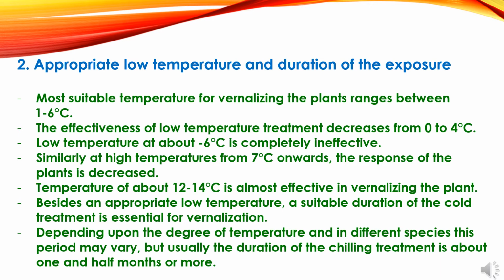Second condition: appropriate low temperature and duration of the exposure. Most suitable temperature for vernalizing the plants ranges between 1 to 6 degrees centigrade. The effectiveness of low temperature treatment decreases from 0 to 4 degrees centigrade. Low temperature at about -6 degrees centigrade is completely ineffective. Similarly, at high temperature from 7 degrees centigrade onwards, the response of the plants is decreased. Temperature of about 12 to 14 degrees centigrade is almost ineffective in vernalizing the plant.